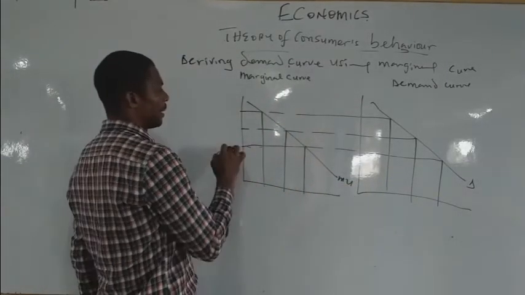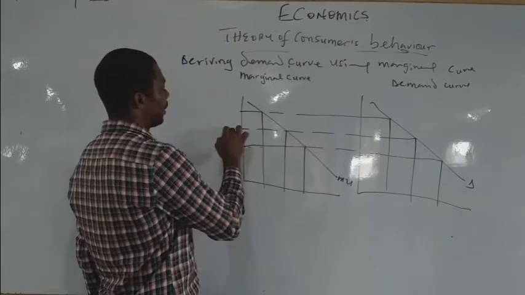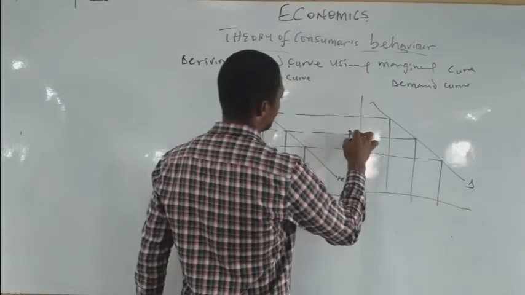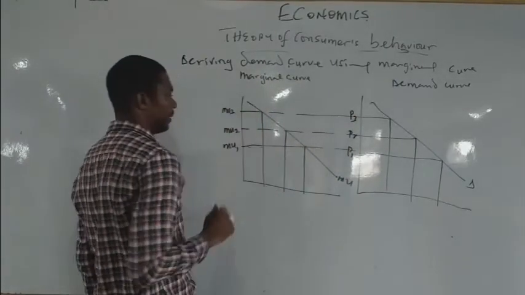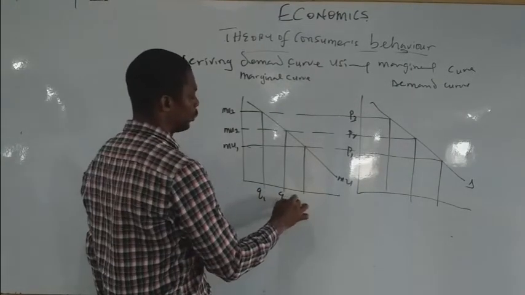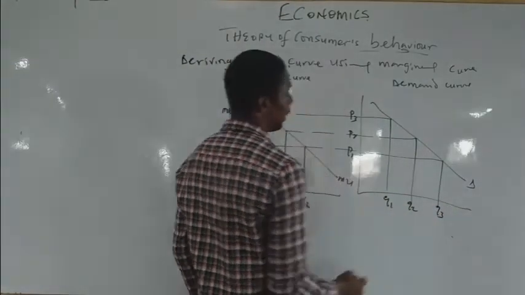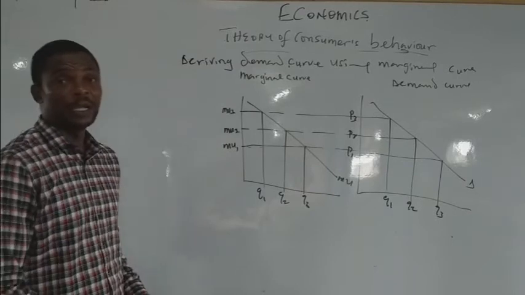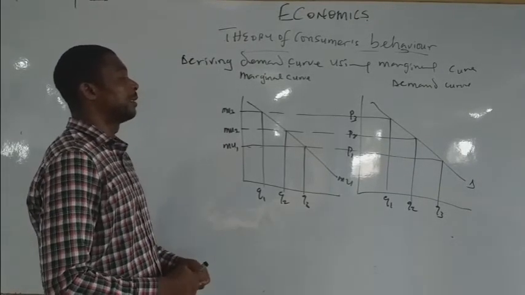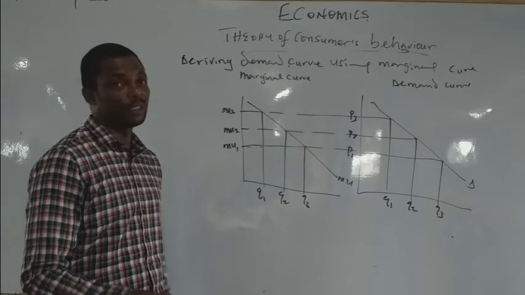Now, when we have a diagram of this sort, we can call these MU1, MU2, and MU3, P1, P2, and P3. What do we see here? You can call these Q1, Q2, and Q3. From the diagram, you observe that the consumer will always want to buy more of a commodity where the satisfaction you derive from that commodity is higher.